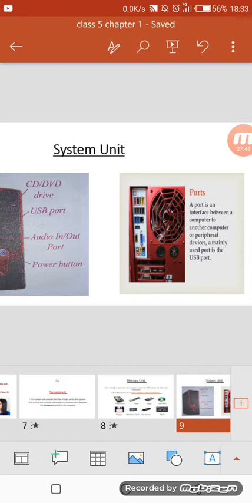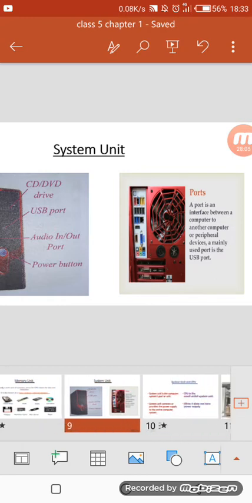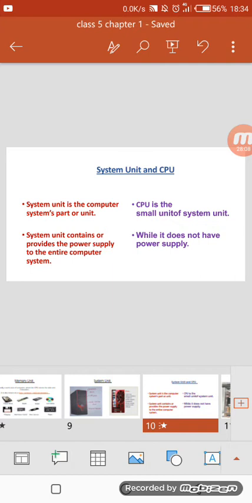And what are those devices which are not peripheral devices? All hardware except memory, microprocessor and motherboard. All hardware devices except these three, memory, microprocessor and motherboard, are peripheral devices. Our complete hardware except memory, microprocessor and motherboard are called peripheral devices. Also we have differentiated between system unit and CPU. System unit provides power supply, whereas CPU does not have any kind of power supply.